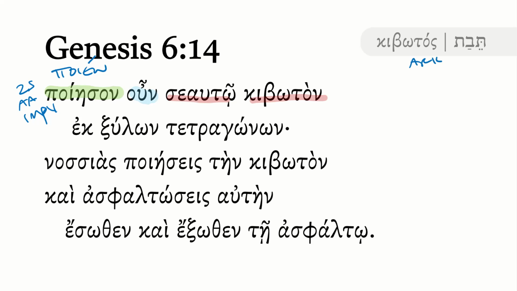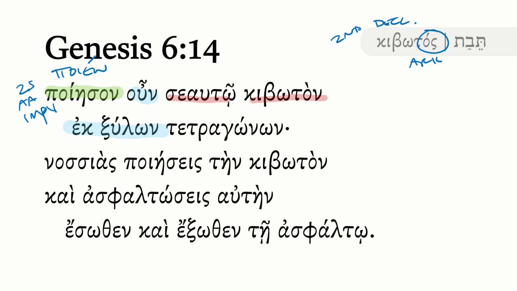And you'll notice that we'll figure this out down the road. Even though it has an OS ending in its lexical form, it's actually a second declension feminine. We'll see that it's going to have a feminine article throughout, even though at this stage it might look accusative singular masculine. That's actually accusative singular feminine. One of those somewhat rare second declension feminine words here. So make for yourself an ark. Now what's it going to be made of? Ek zulon. And so zulos can either mean tree or in this case wood.